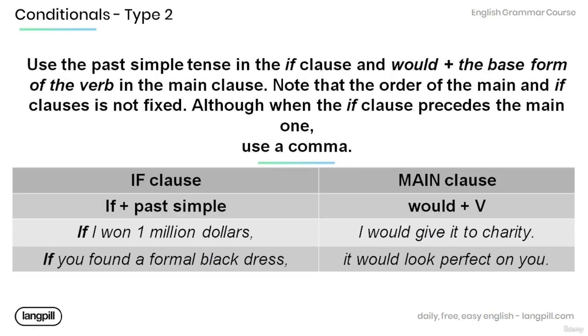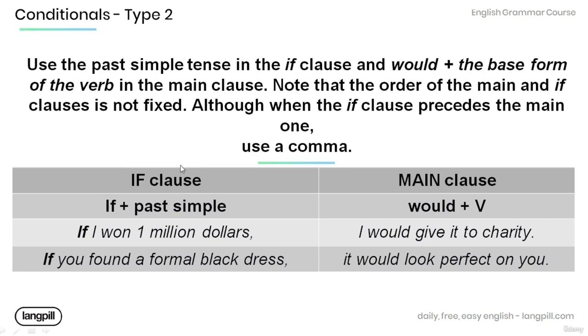Now make sure to use the past simple tense in the if clause and would plus the base form of the verb in the main clause. Note that the order of the main and if clause is not fixed, although when the if clause precedes the main one, make sure to use a comma. Have a look at the table below.